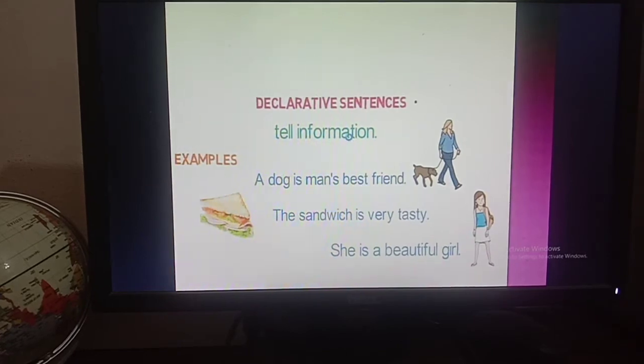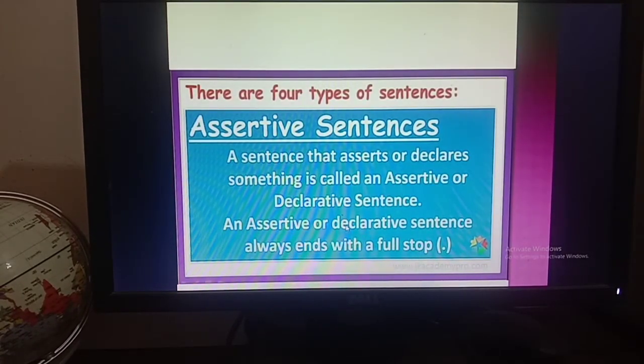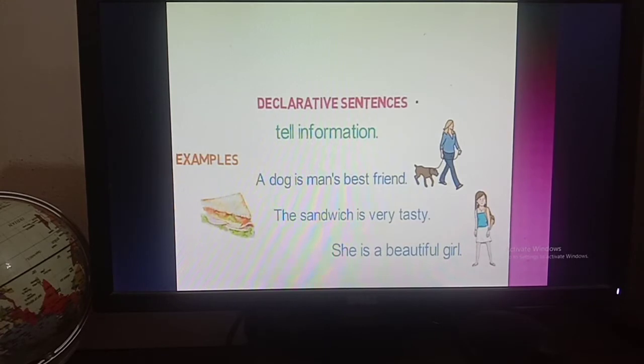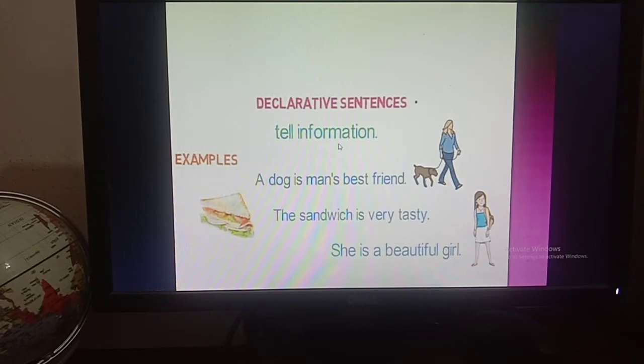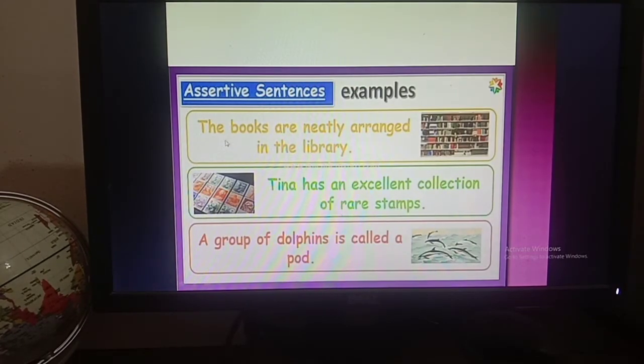Okay, this is in short about assertive sentence. If you can't memorize this definition, it is a formal definition and it is difficult to memorize. If you just want to memorize what an assertive sentence is, you can remember that an assertive or declarative sentence tells us information. Now I am going to show you these pictures. The books are neatly arranged in the library. So here is the information about the books and the library. So an assertive sentence tells us information.